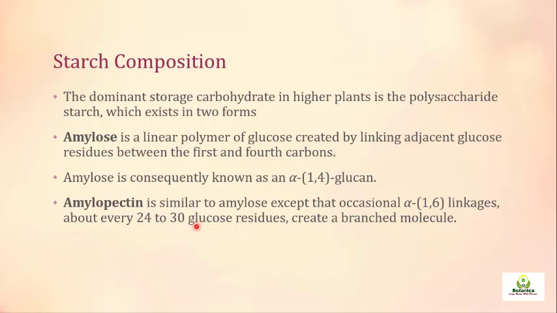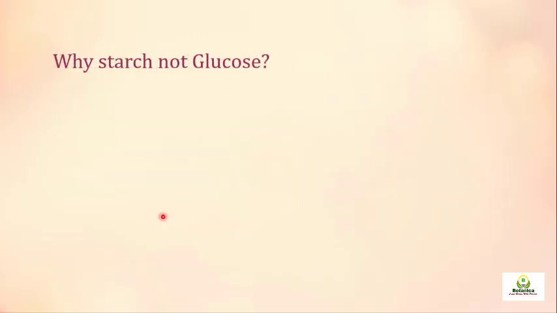After 30 glucose molecules there is an alpha 1,6 branch in starch, but in glycogen the linkage is after 10 glucose residues. So these two molecules are similar, but the branching pattern is different, as one serves as a storage food in plants and the other in animals.